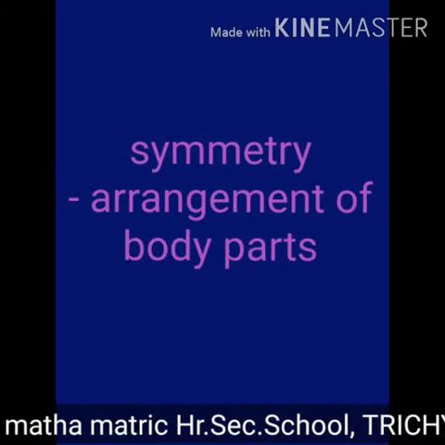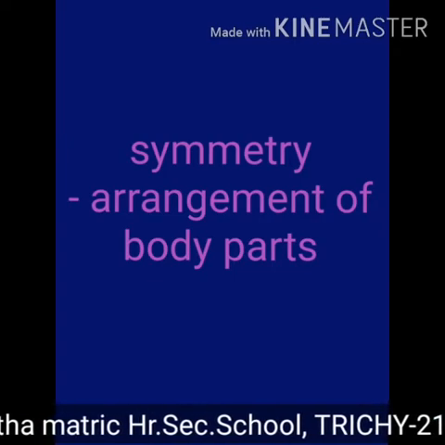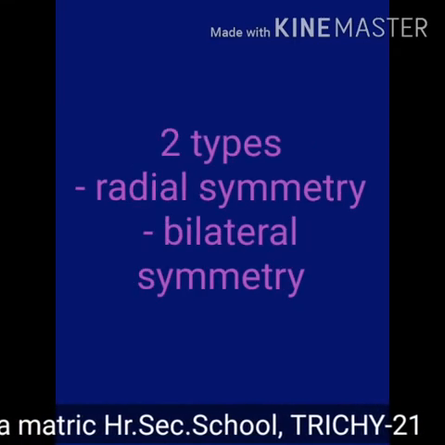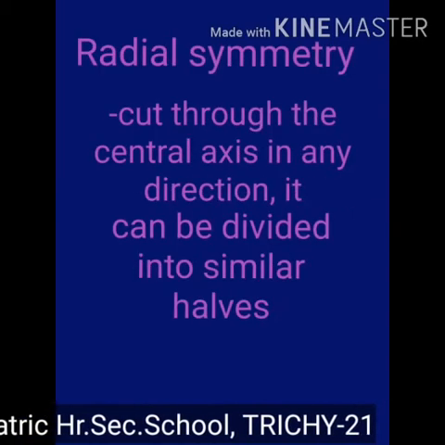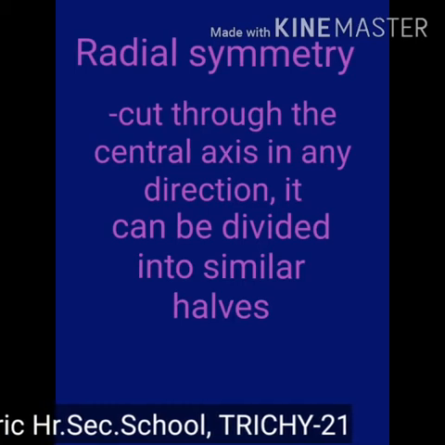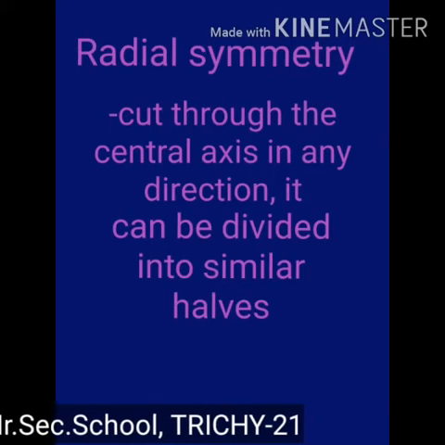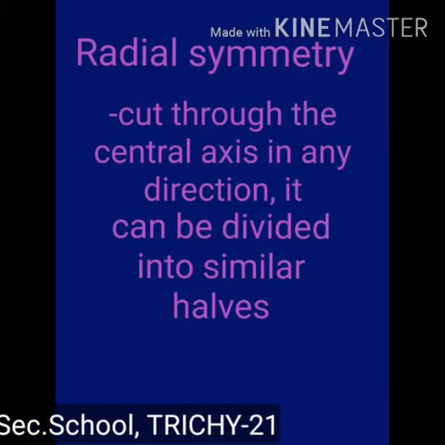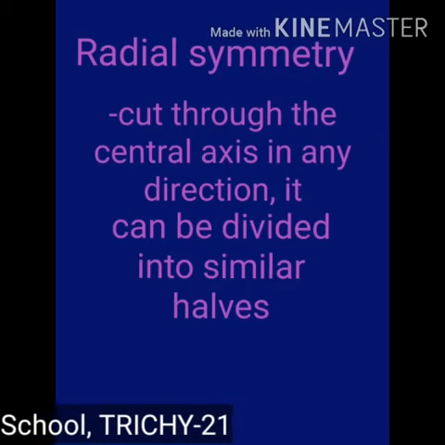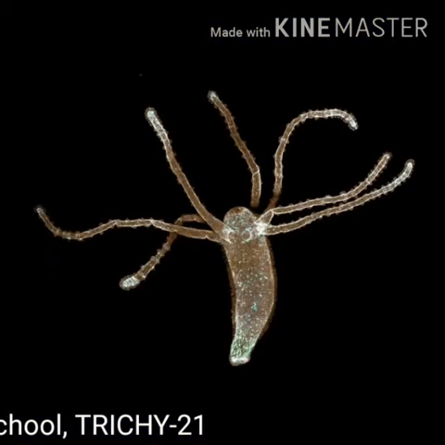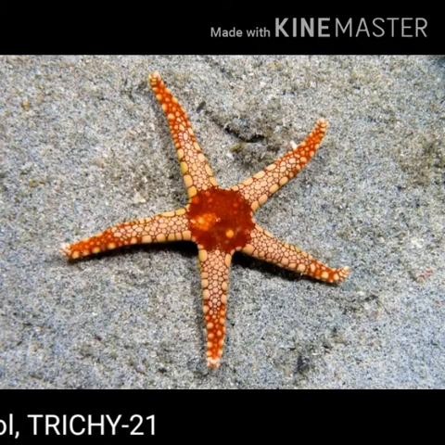organization. Symmetry. It is a plane of arrangement of body parts. Radial symmetry and bilateral symmetry are the two types of symmetry. Radial symmetry. The body parts are arranged around the central axis. If the animal is cut through the central axis in any direction, it can be divided into similar halves. Example, hydra, jellyfish and starfish.